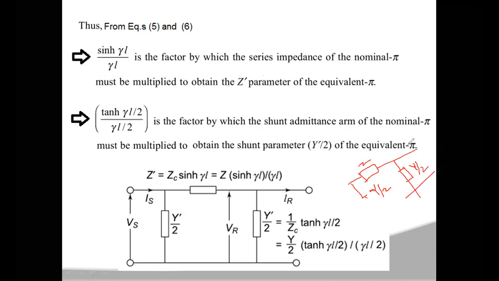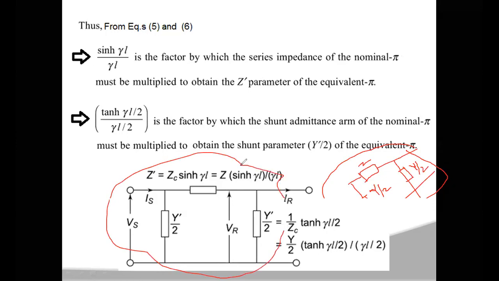So this is the nominal pi for a medium transmission line, and this network is the long transmission line equivalent circuit, which is represented in the form of a pi network.